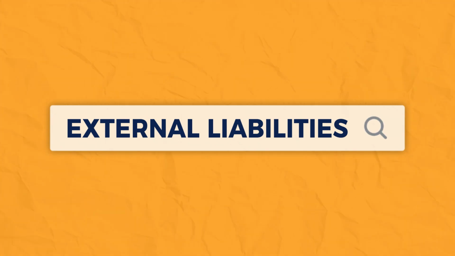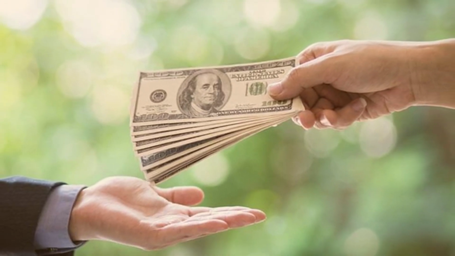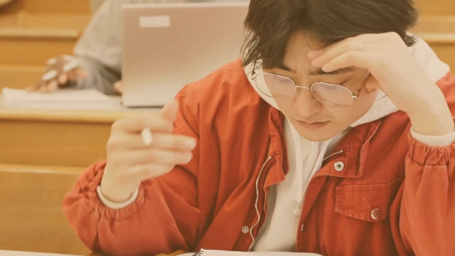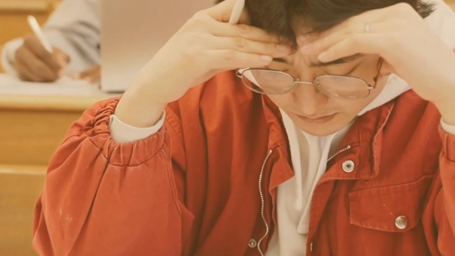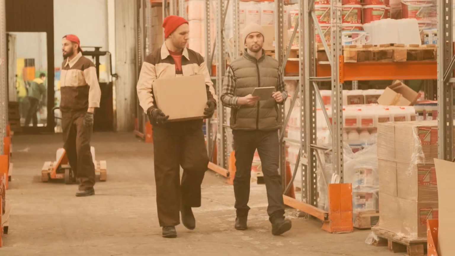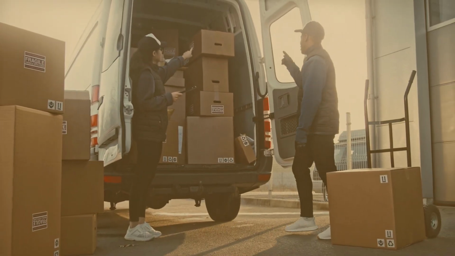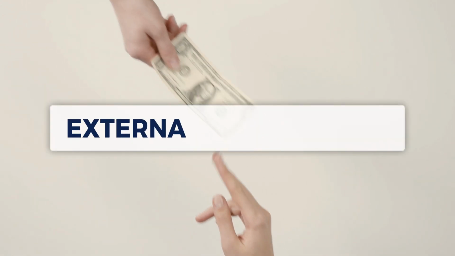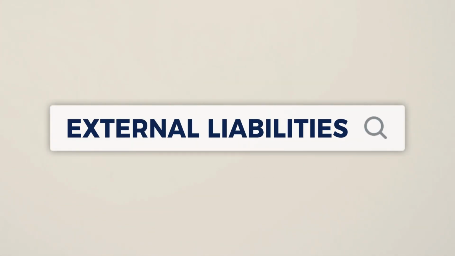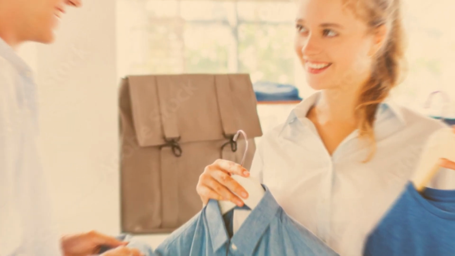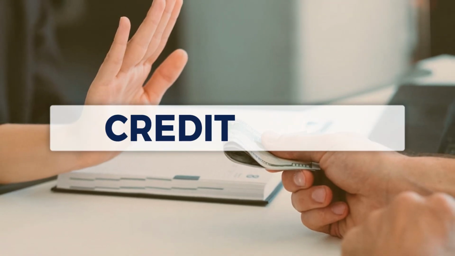External liability, as the name suggests, is the amount which is due to be paid to external persons, to the outsiders. Now the question arises, who are the outsiders? Outsiders are those persons from whom we might have taken goods on credit, or taken a loan from the bank. So all the persons or organizations from whom we have taken goods or money are basically our external liabilities. For example, when we buy goods from a person to whom we have not yet paid the amount, that person is known as a creditor. So the creditors are basically external liabilities.